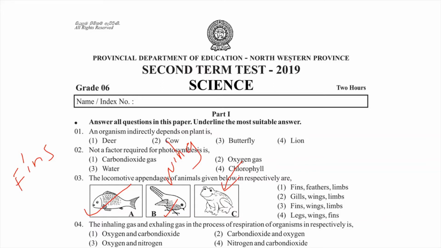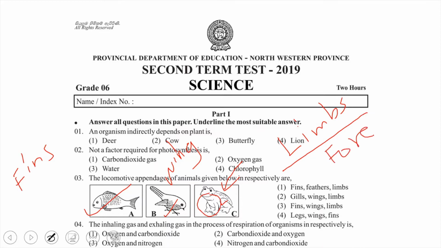In the frog there are forelimbs and hind limbs. The limbs will come as the locomotive structure. The front ones are the forelimbs. The back ones are the hind limbs. So the limbs are the locomotive structures in the frog or the toad.